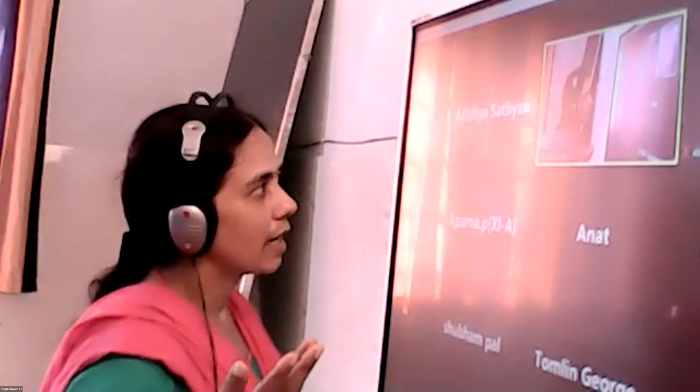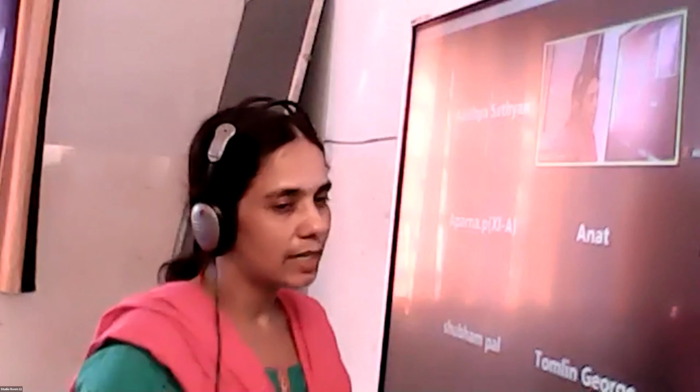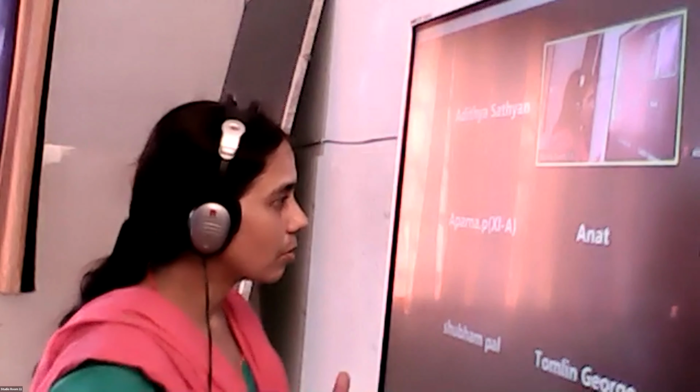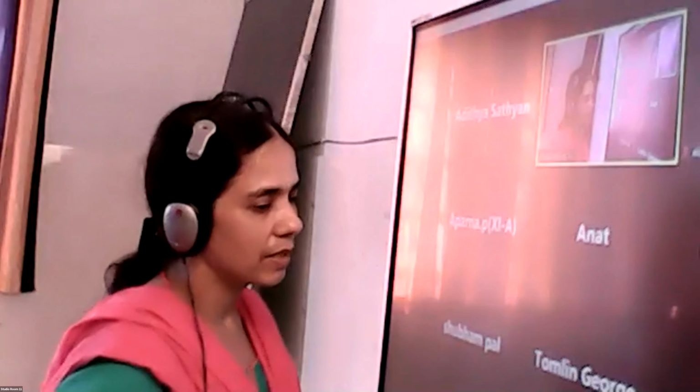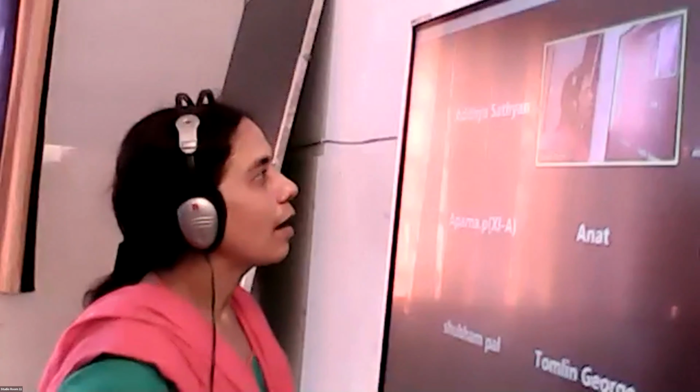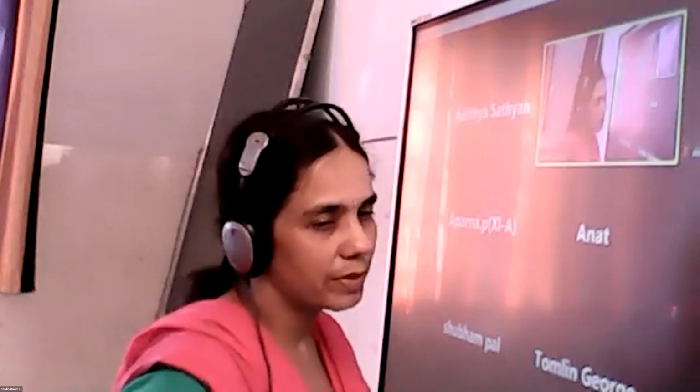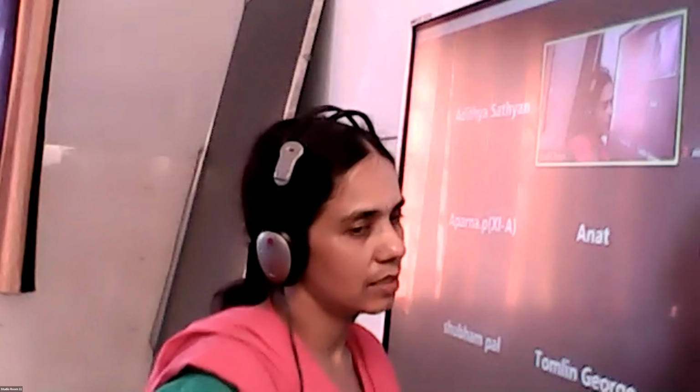Likewise, in probability, case study questions may be asked. For example, two students, we did one question. Amal and Anil and Sham applied for an exam. What is the probability that Anil will not pass? What is the probability that Sham will not pass? What is the probability that at least one of them will pass? So some situation will be given and you have to apply the formula and find the solution. That type of question we call case study questions.